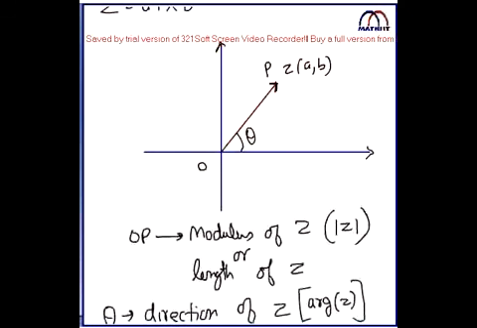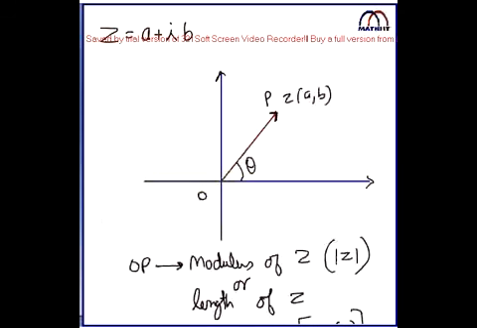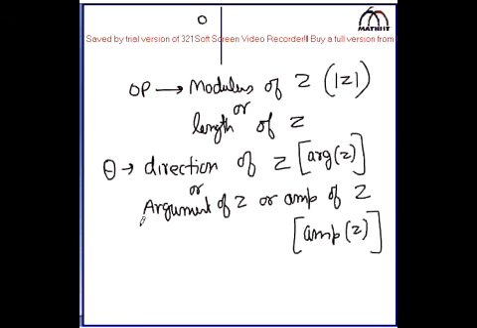So now your main complex number topic is starting. A complex number will have two characteristics. One is its modulus, another is its amplitude. Understand? Knowing these two is very, very important. More analysis we are going to do on theta. Theta has a restriction: theta always lies between minus pi and plus pi.